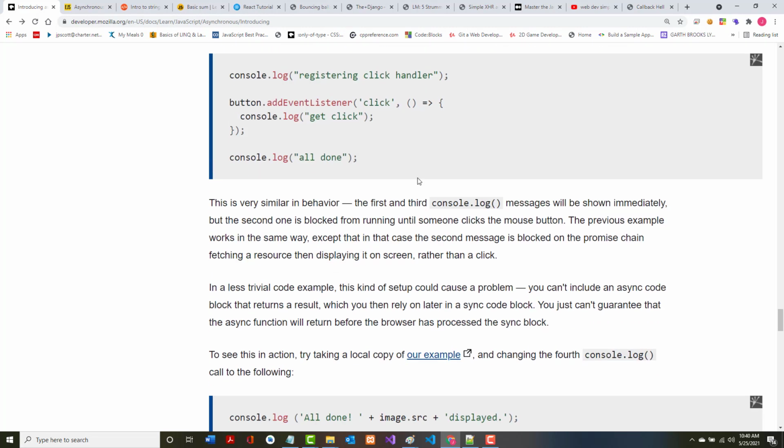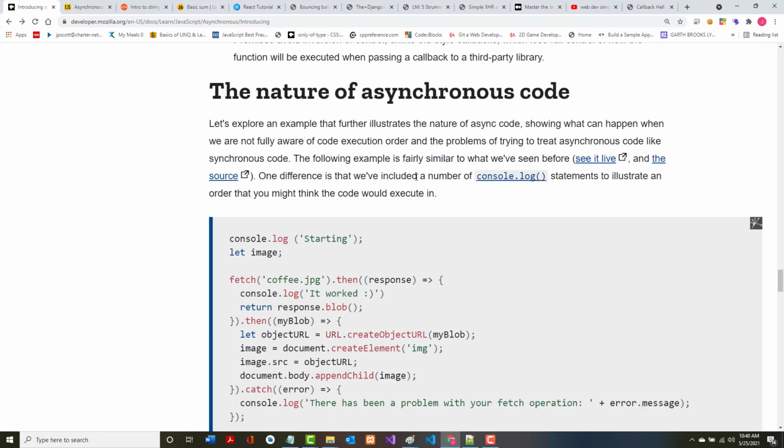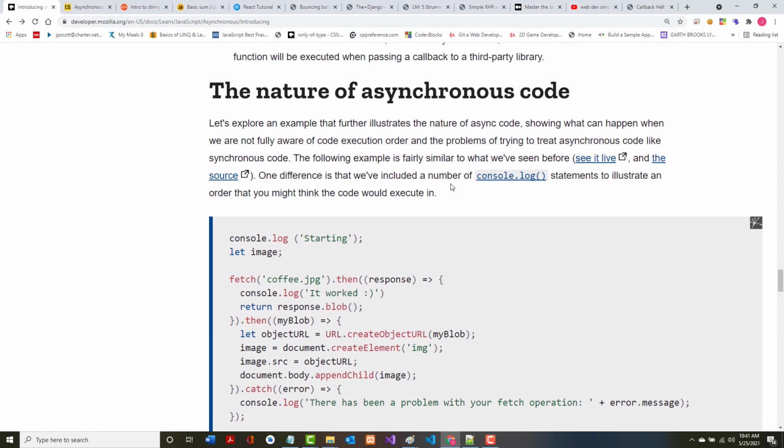All right, then we've got this nature of code, and then there's the active learning, so we're just about finished here. It says, let's explore an example that further illustrates the nature of asynchronous code, showing what can happen when we are not fully aware of code execution order and the problems of trying to treat asynchronous code like synchronous code. The following is a fairly similar example to what we've done before. One difference is we've included a number of console log statements to illustrate the order you might think the execution would execute in. So let's run it.